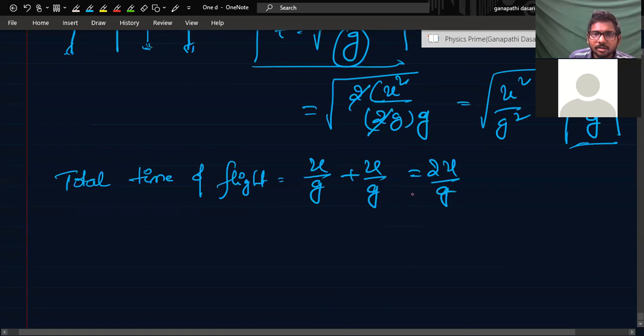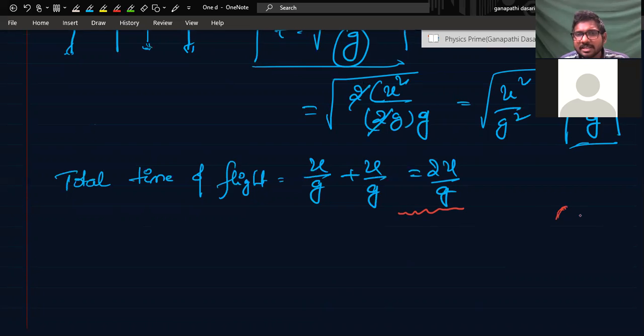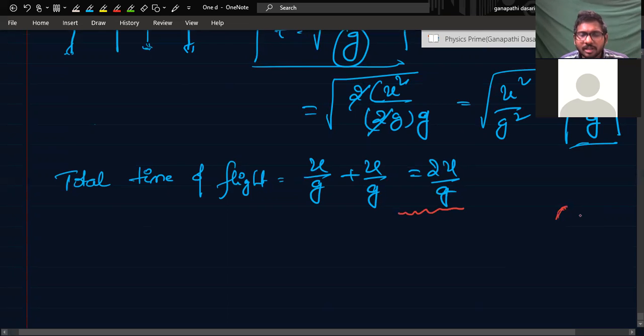I have one more thing to ask. If we use V is equal to U plus AT for the time of descent, initial will be 0, no? But what is that V, the final velocity? We don't know, I didn't give you that information. But in this case, what happens is that V is equal to U. I'll show you how it is. 2u by g is the correct answer.